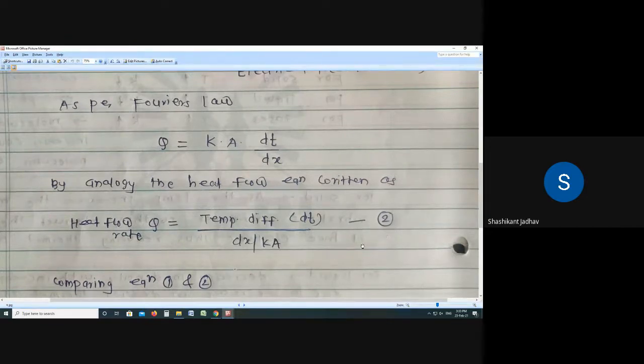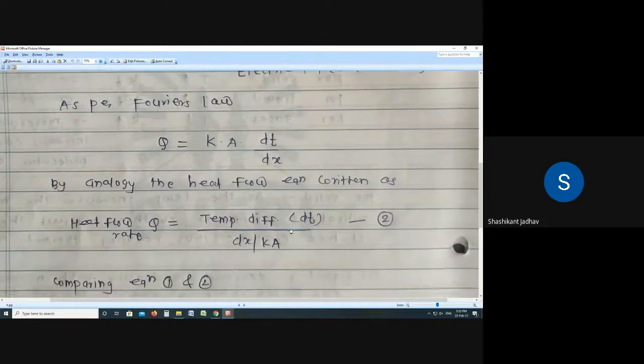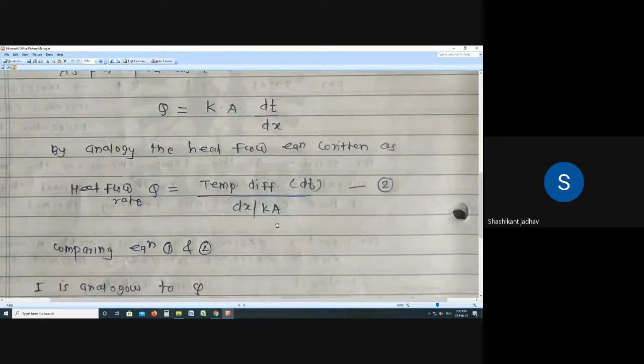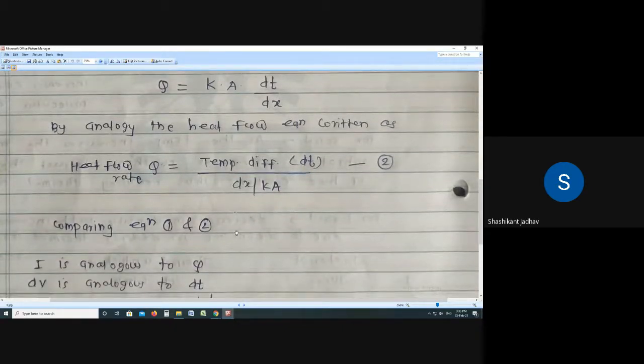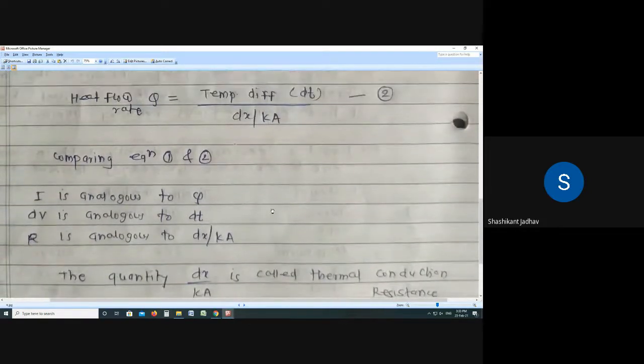Equation number 2 means this is the equation number 1 which is related to the electrical system, and this is the equation number 2 which is related to the heat transfer system. So comparing the equation 1 and 2, write down next line. I is analogous to Q. I means current is analogous to Q, the rate of heat transfer.